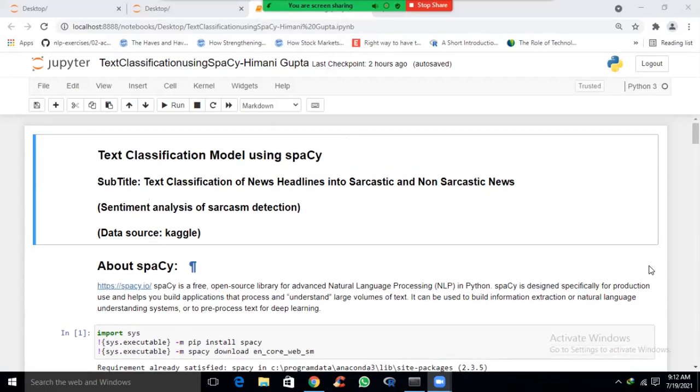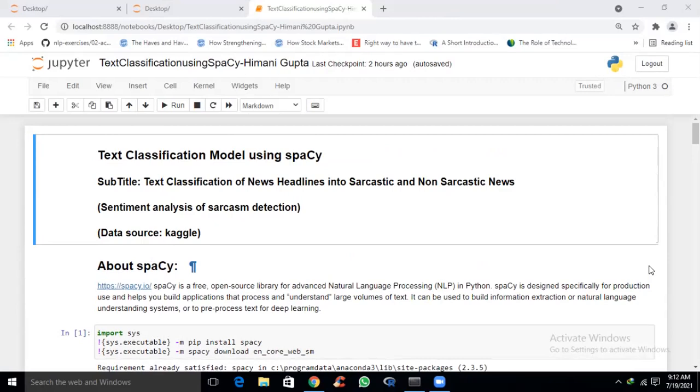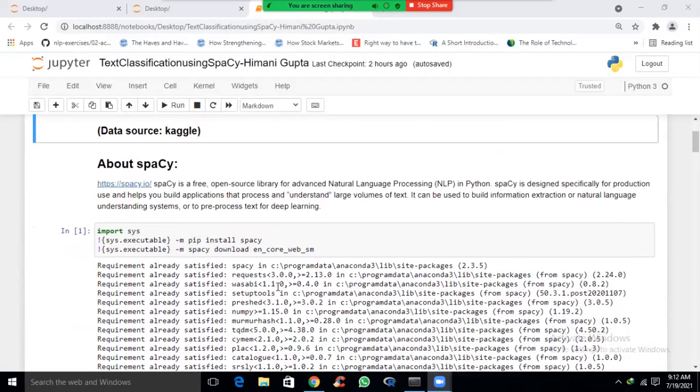Using Spacy is advantageous because Spacy builds a powerful model and it is faster than other libraries. It provides good coding with the help of which we can build a powerful text classifier model, which will be shown further. Now, first of all, we need to install Spacy. Then we have to download a main package of Spacy, that is en_core_web_sm.